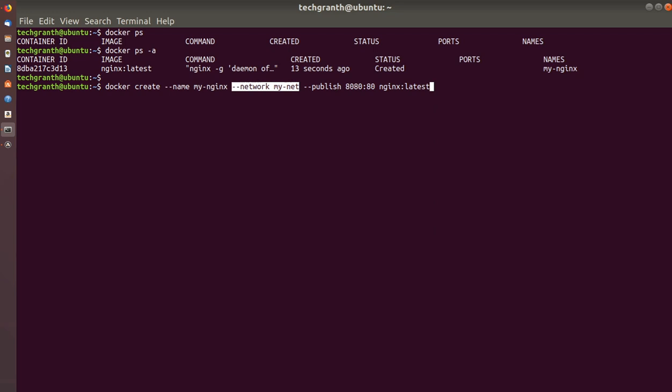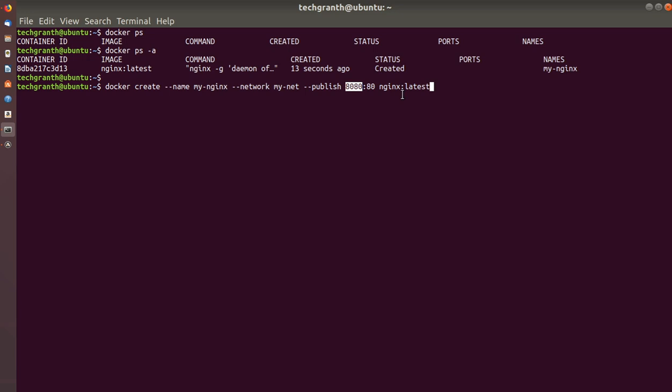Second, as we are publishing this port, remember, the left side port is of the Docker host, where we want to publish it, and the right side is of the container. Here, this port will be of our Docker host and port 80 will be of our container, so that an external client can access this port.